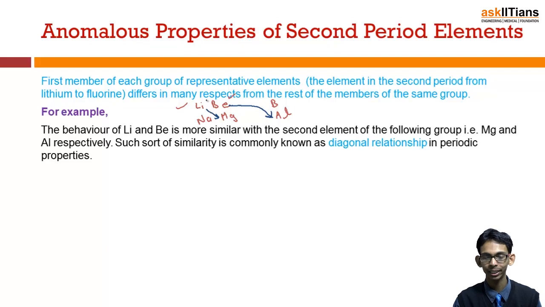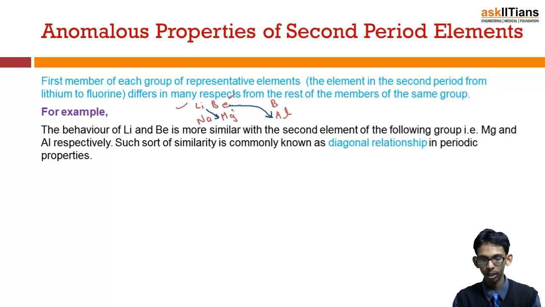This is an interesting fact, and this phenomenon in which the property of the first member of a group resembles the second member of the following group is called diagonal relationship. So there is a diagonal relationship between lithium and magnesium, and so on between these two.